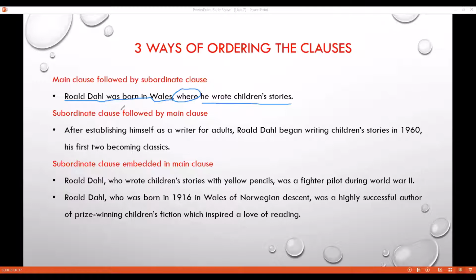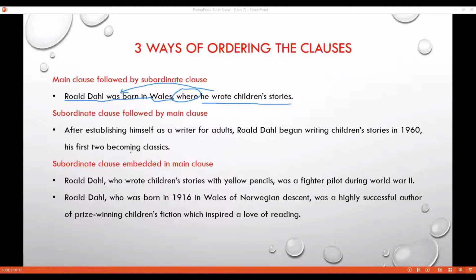Roald Dahl was born in Wales. Somebody understands very well what is said. But if a person says he wrote children's stories without telling the main clause, we don't know. Who is he? Who wrote children's stories? He wrote children's stories. This sentence must need something to stand on. This sentence needs some support, some foundation to stand on. So it is standing on here.